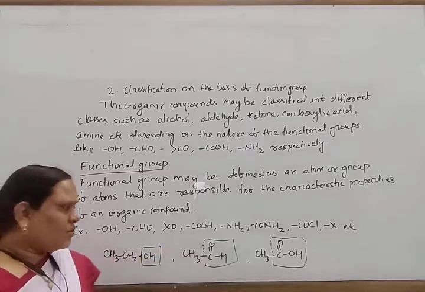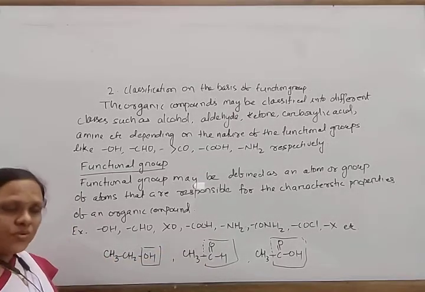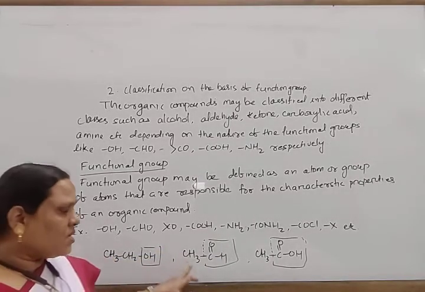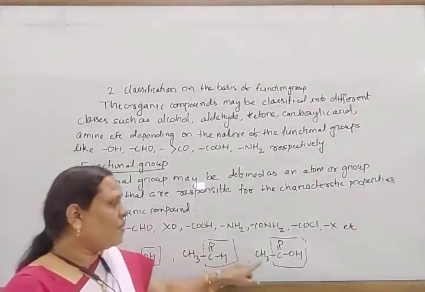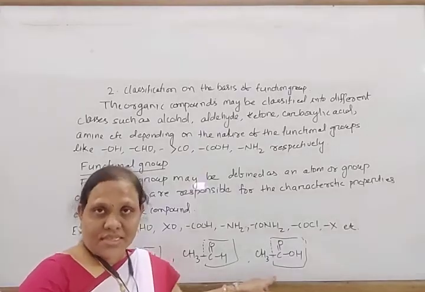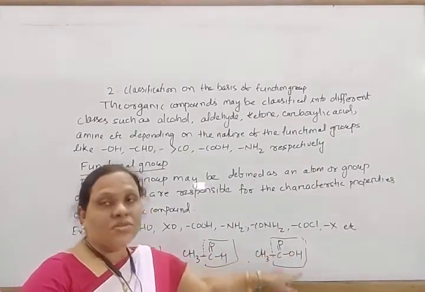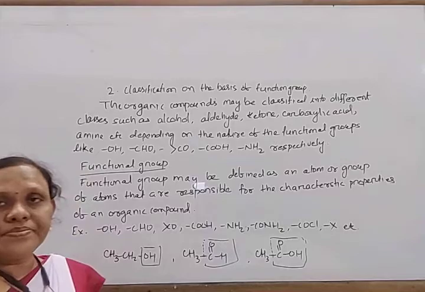For example, in CH3CH2OH, OH is the functional group. In CH3CHO, CHO is the functional group. In CH3COOH, acetic acid, COOH is the functional group.